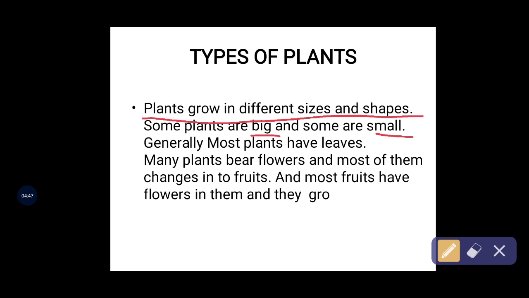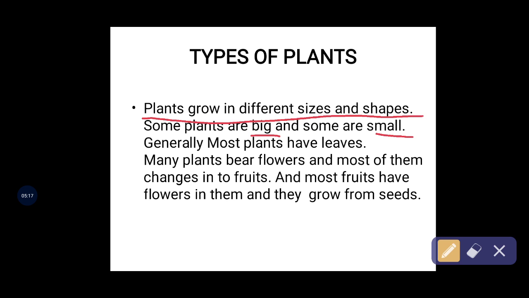You can check yourself. Different types of plants have different sizes. Some plants give only flowers, some plants give only fruits, and some plants give both fruits and flowers. Yes or no? All fruits come from flowers only.